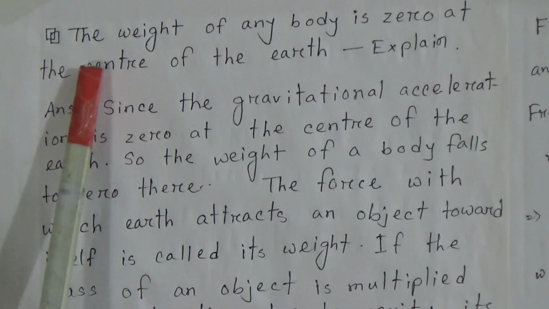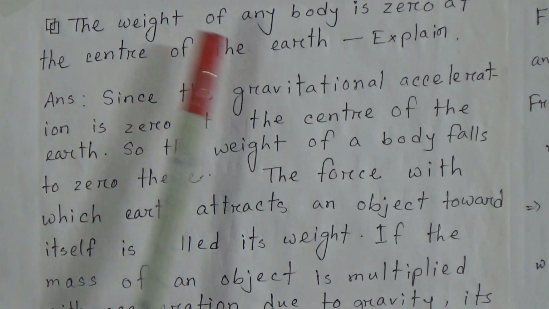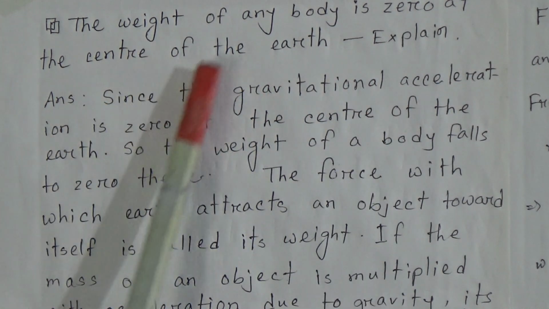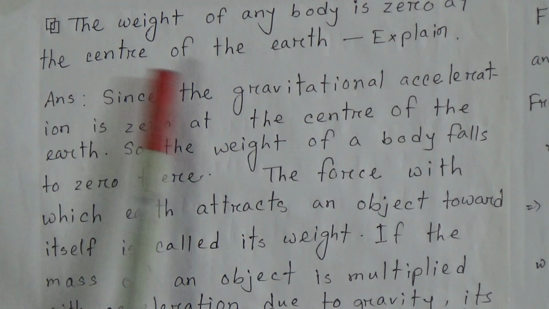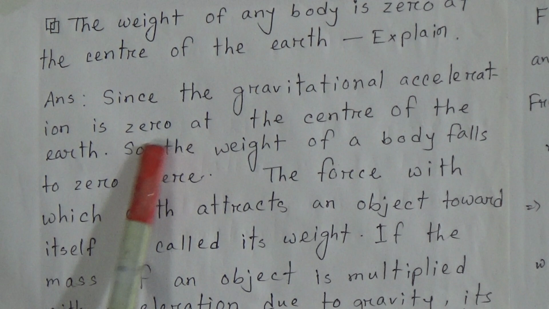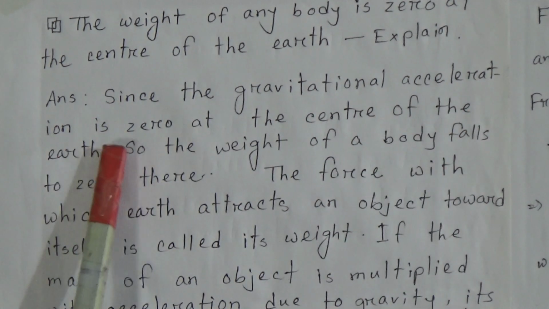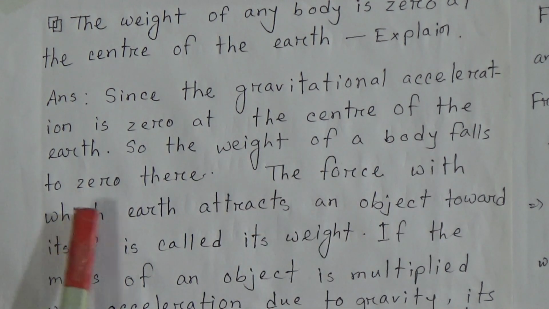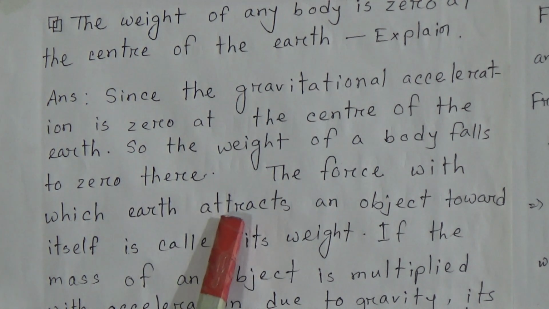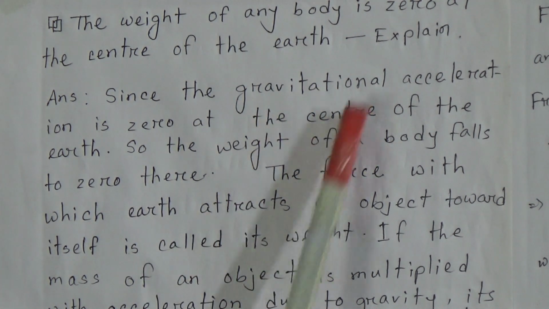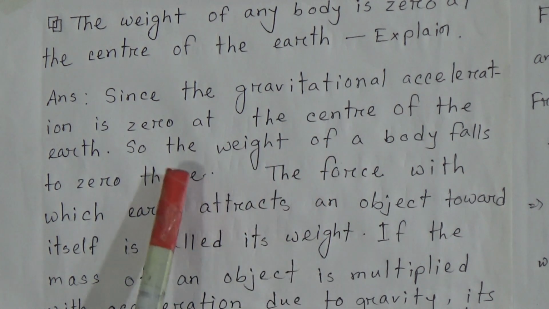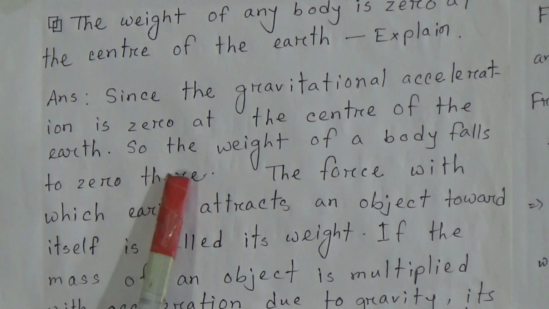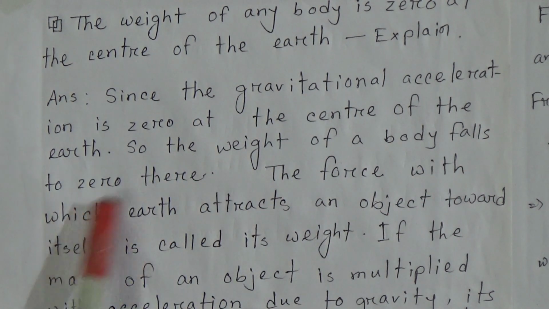At first, this is an important question. The weight of any body is 0 at the center of the earth. Explain. The answer will be, since the gravitational acceleration is 0 at the center of the earth, the weight of a body falls to 0 there. My dear students, I am repeating. Since the gravitational acceleration is 0 at the center of the earth, that means g is 0 at the center of the earth. That's why the weight of a body falls to 0 there.